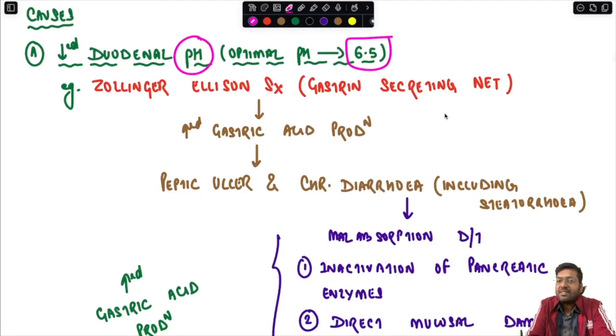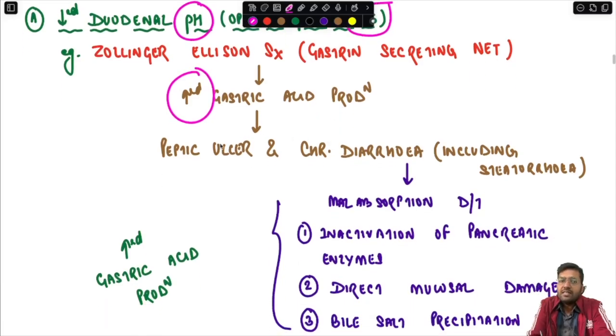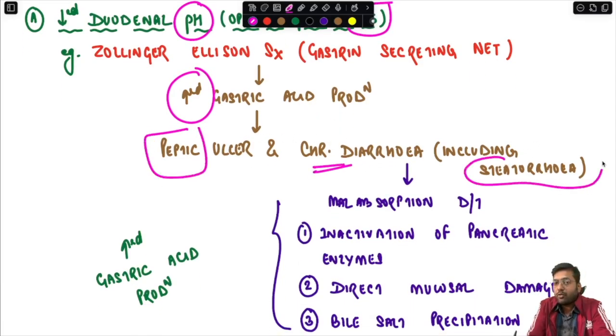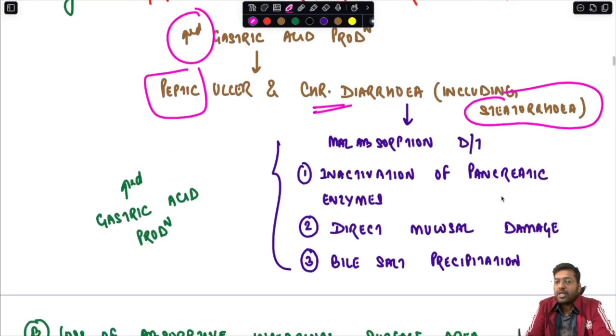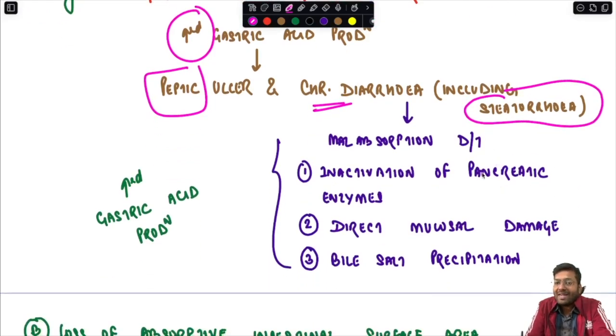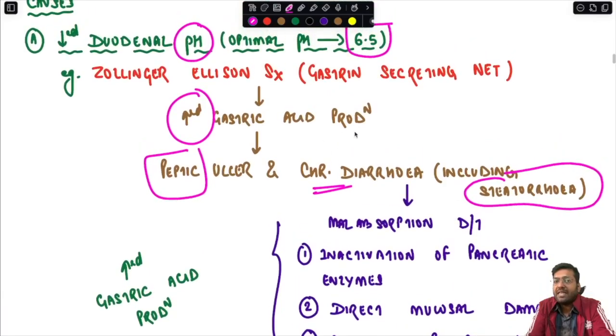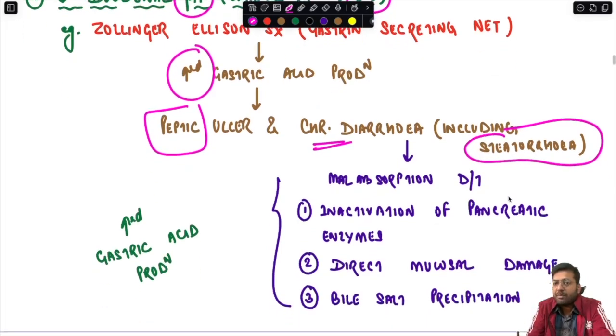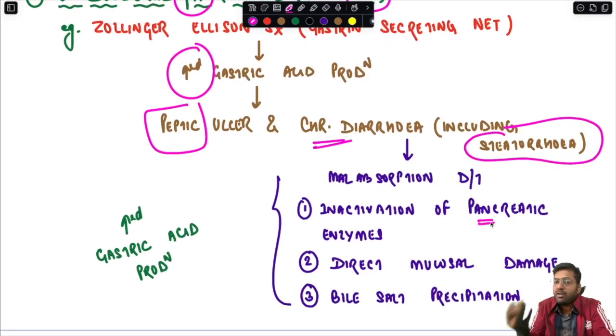This is a gastrin secreting neuroendocrine tumor characterized by increased gastric acid production secondary to the gastrin production. This leads to peptic ulcer formation and chronic diarrhea including steatorrhea. Malabsorption occurs due to inactivation of the pancreatic enzymes because of the increased acidity, as the excess acidic stomach content enters the duodenum. There is inactivation of the pancreatic enzyme, so further fat breakdown is not there.